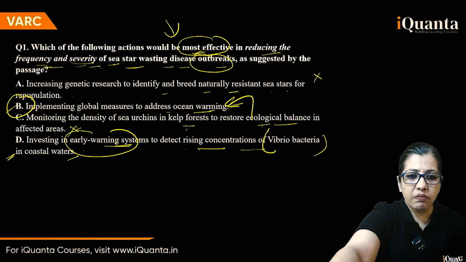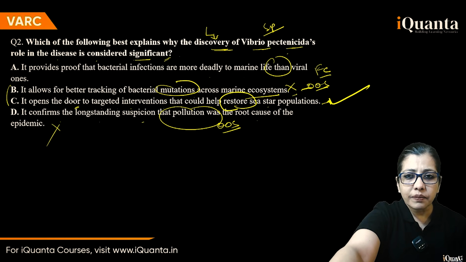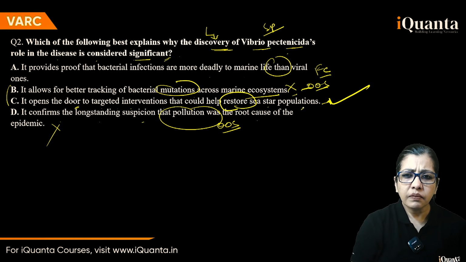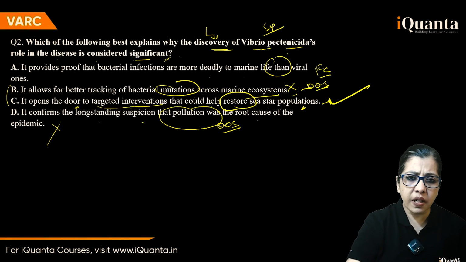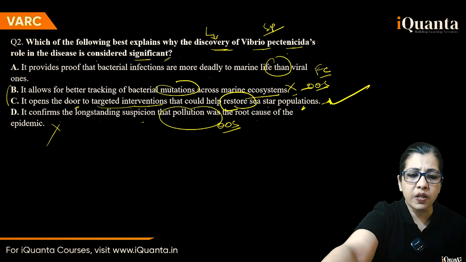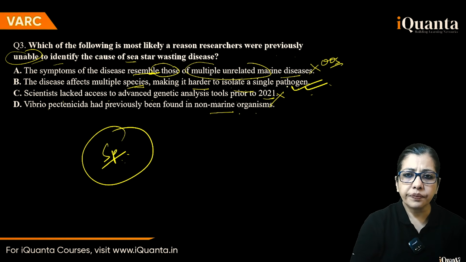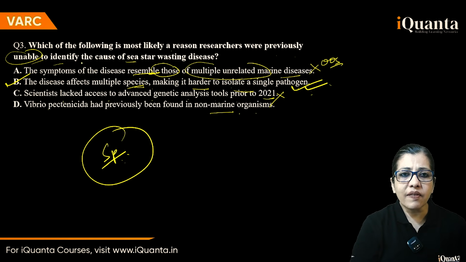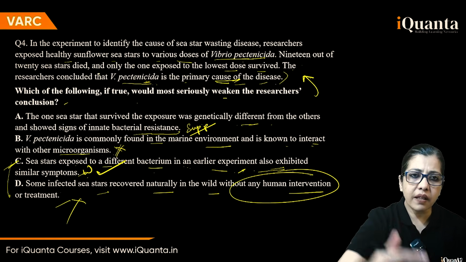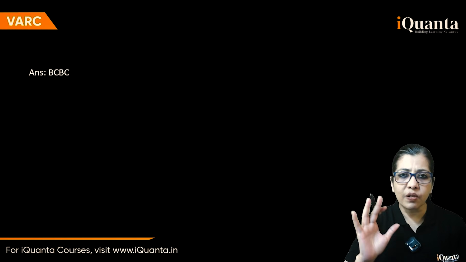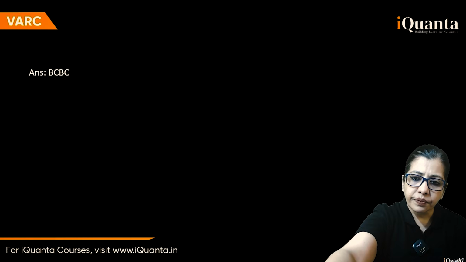Okay, this was good, justified, given there. Considered significant. It was between B and C. This was an inference, a door to targeted interventions based on whatever we found. This was an inference. Your answer was, this is given there very clearly. The last paragraph says it, previously unable to identify, so this was also justified. And this number 4 was also a good question. So we are done with all four. I hope you have understood the elimination process for all these.